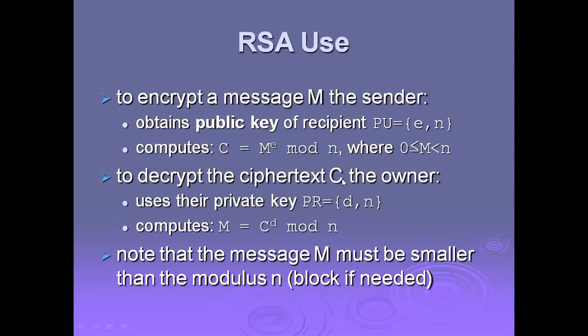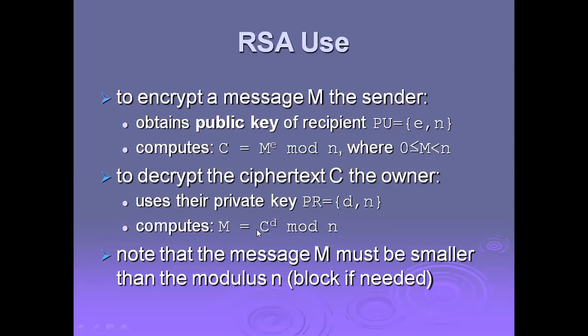To decrypt the ciphertext C, the owner uses their private key PR, where PR is (D, N). N we have calculated. The owner computes the original message M equal to the ciphertext C to the power of D, modulus N. So we are decrypting the ciphertext.